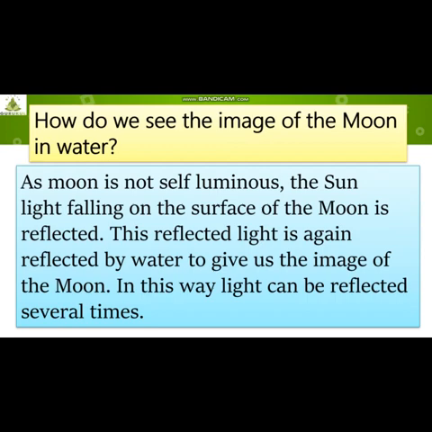Next question here we have. How do we see the image of the moon in water? Students, we know that the moon is not self-luminous. The sunlight falling on the surface of the moon is reflected. Now this reflected light is again reflected by the water to give us the image of the moon. So reflection of reflected light is what we are talking about. In this way, light can be reflected how many times? Several times. It can be reflected several times.